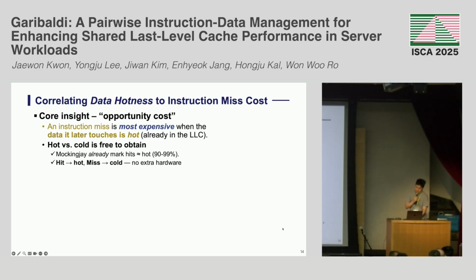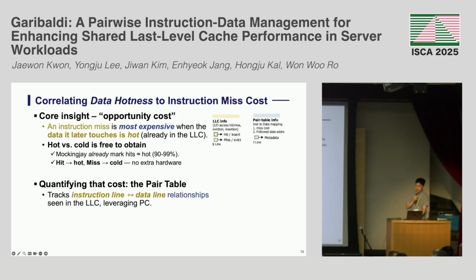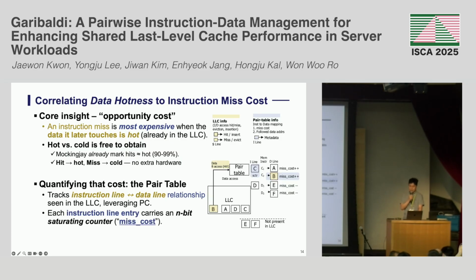To implement this correlation, we introduce a pair table that tracks the instruction-data pairs and uses this information to quantify the cost of each instruction line miss. We employ an n-bit saturating counter for each instruction line in the LLC, which is dynamically adjusted: incremented when the paired data access hits and decremented otherwise.